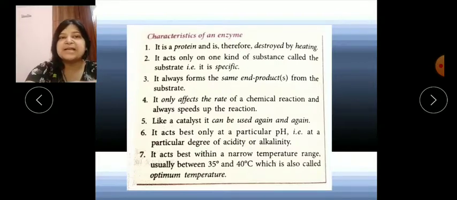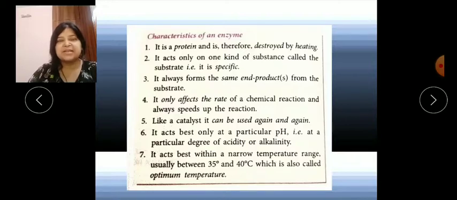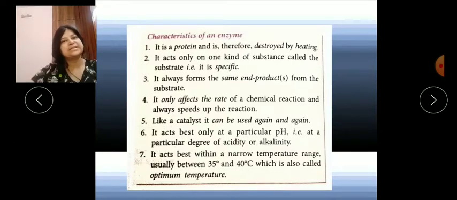The fifth point is that, like a catalyst, it can be used again and again. As we know in chemistry, in so many reactions we have learned, iron and molybdenum act as catalysts. Their role is to increase the rate of reaction. They do not get consumed in the reaction; they are only increasing or decreasing its rate. The same catalyst can be used again and again.